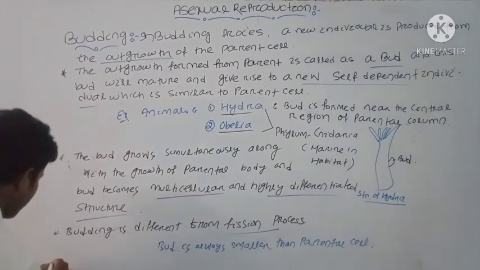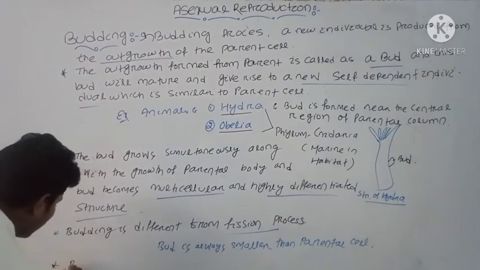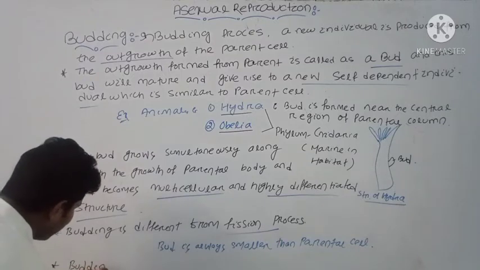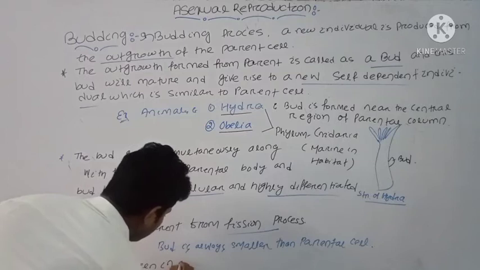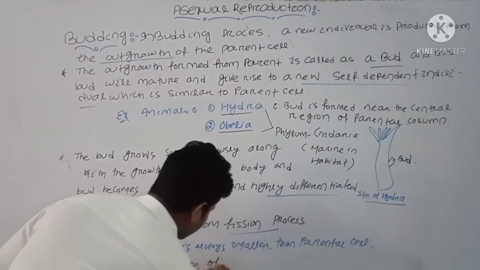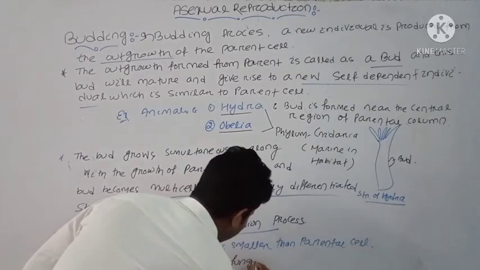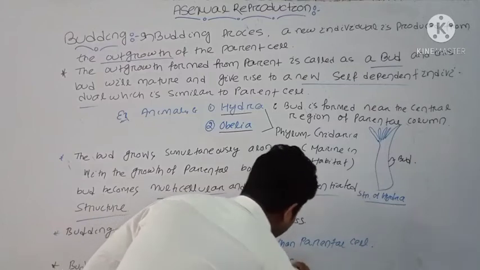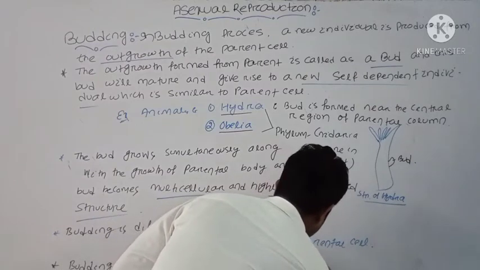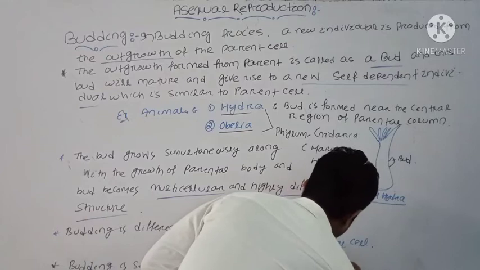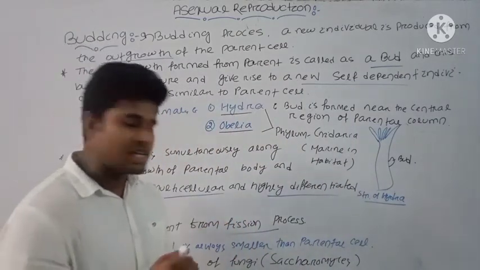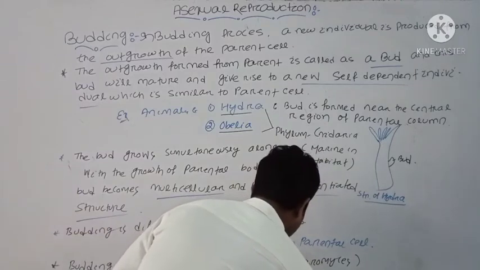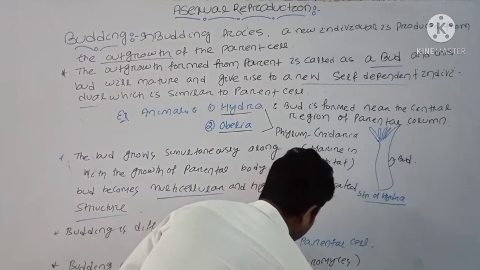Another important point is that budding is frequently seen in case of fungi, that is your Saccharomyces. Okay, Saccharomyces, we all know that it is a unicellular fungus.